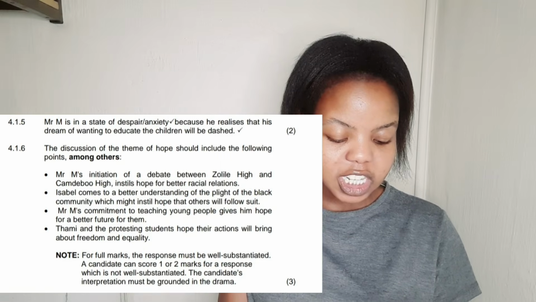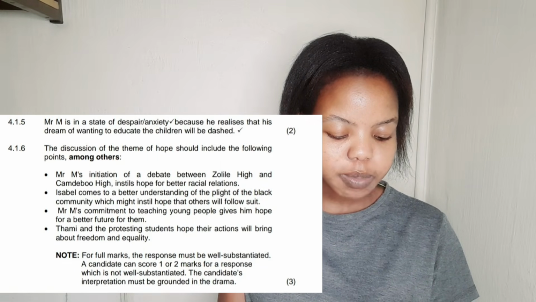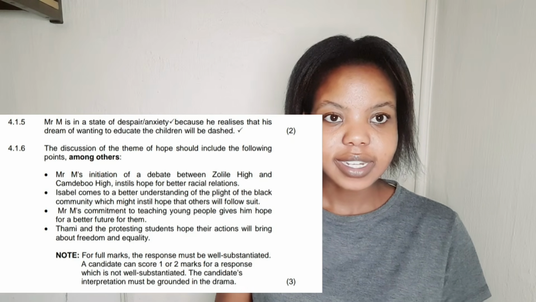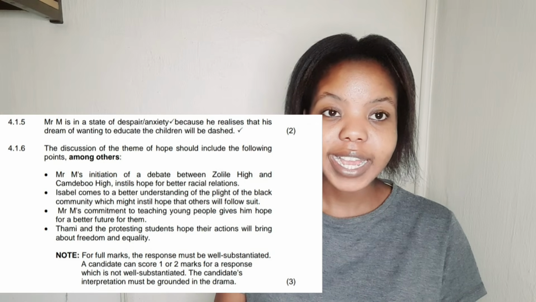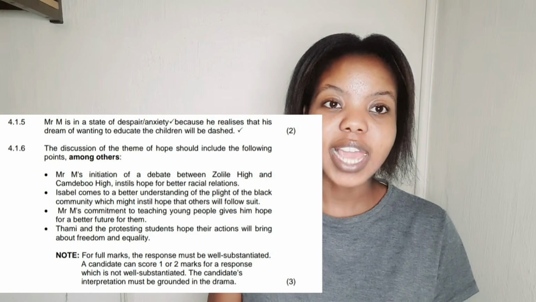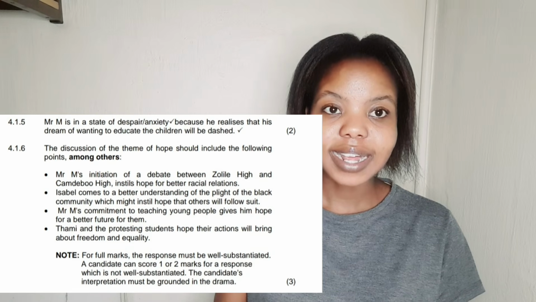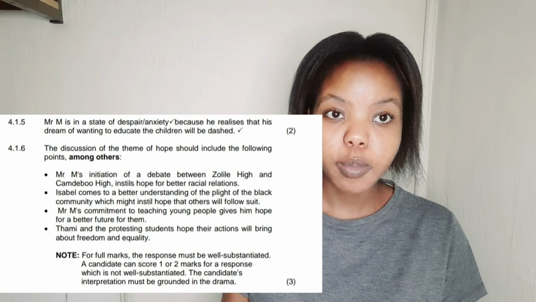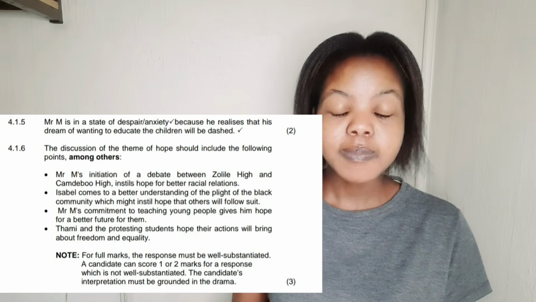Mr. M's initiation of a debate between Zolile High School and Camdeboo High School instills hope for better racial relations, right? He believes that if black and white people work together effectively, there can be better racial relations between the two different races. That's number 1 hope we find from this book. Remember the theme, hope, right?